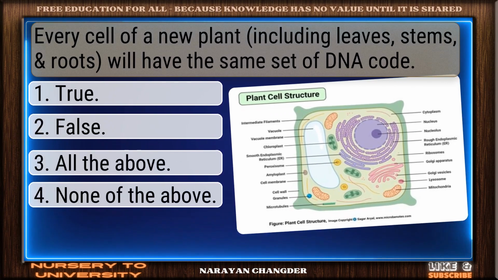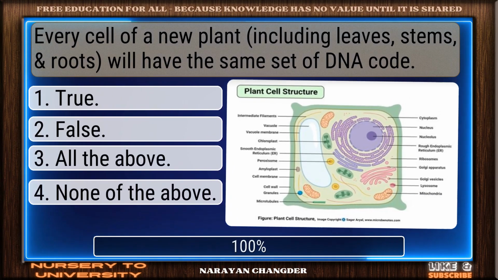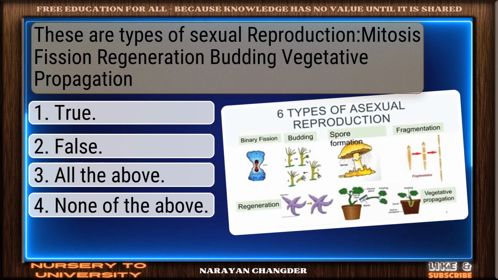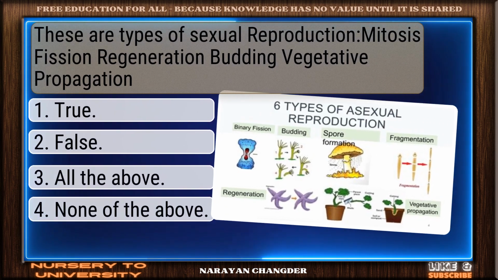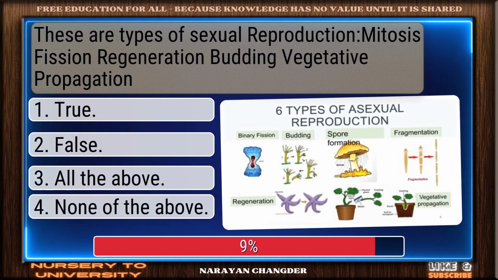Every cell of a new plant will have the same set of DNA code. Smart pick. True is the correct choice. These are types of sexual reproduction: mitosis, fission, regeneration, budding, vegetative propagation.